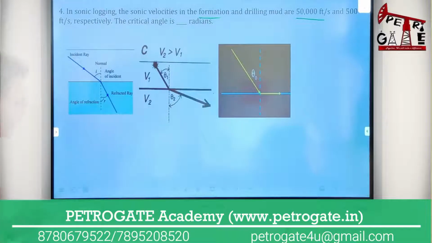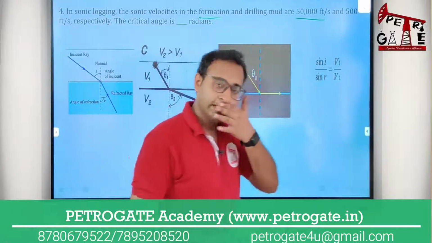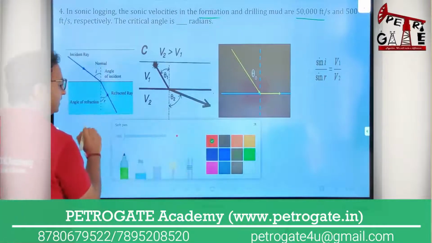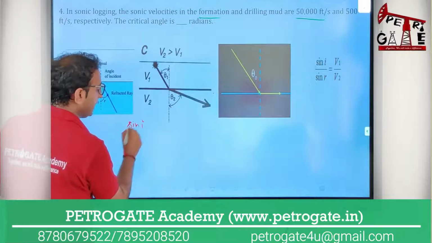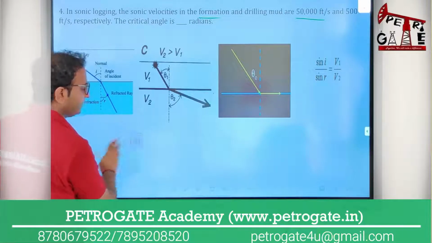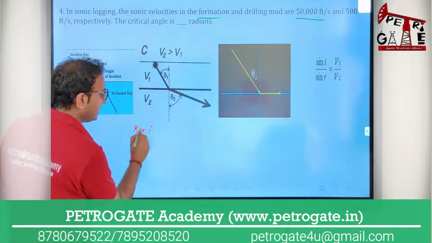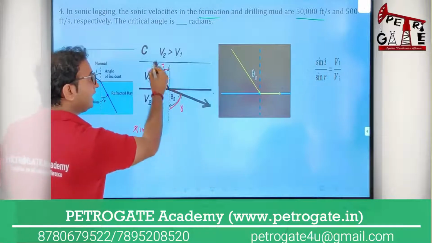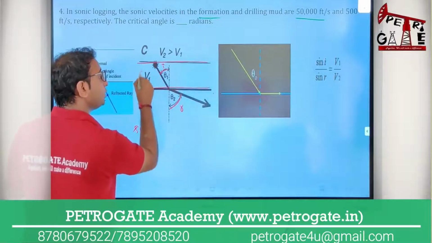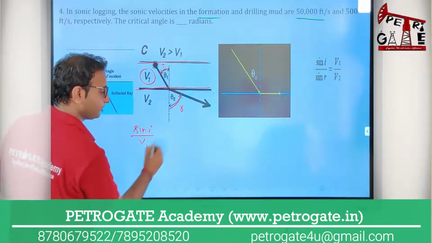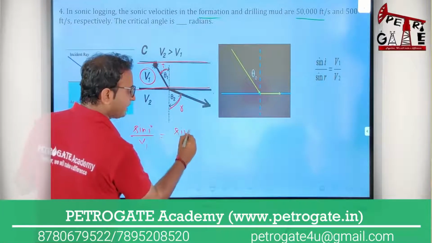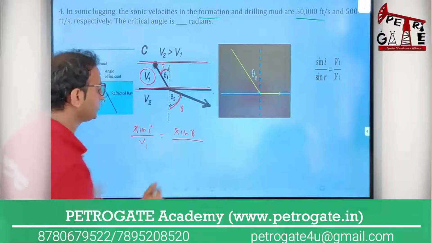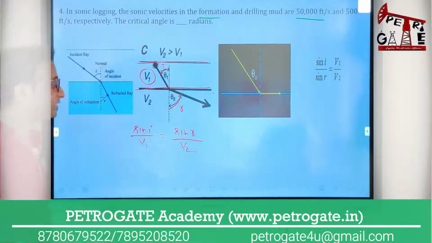Okay, now Snell's law, I know this particular formula. I am writing here: sin i upon sin r. Sin i means this angle, the incident angle, and r means the refracted angle. I is in this particular zone, so the velocity I am taking of this zone is your V1, equal to sin r, where r is the angle formed in this particular zone, and the velocity of this zone is your V2. No problem. So this is your Snell's law.